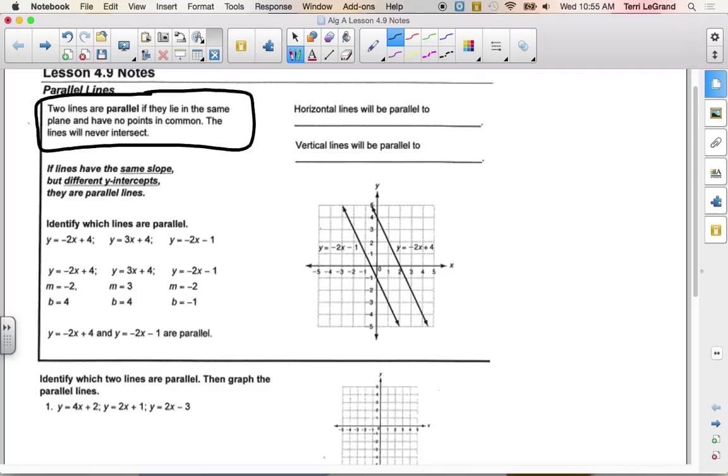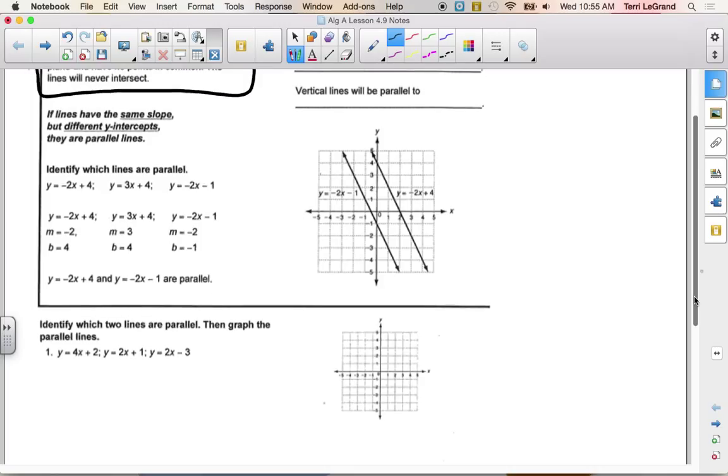Okay? Well, here's the other thing that we can count on. If lines have the same slope, but different y-intercepts, in other words, the starting points are different. They start in different places. What would happen if they started in the same place? They'd be the same thing. It'd be the same line, right on top of each other, wouldn't they?